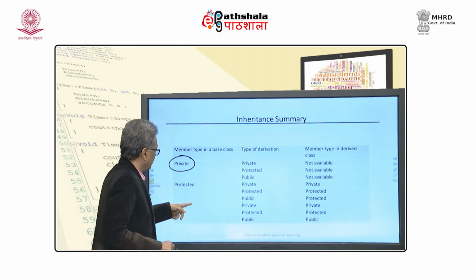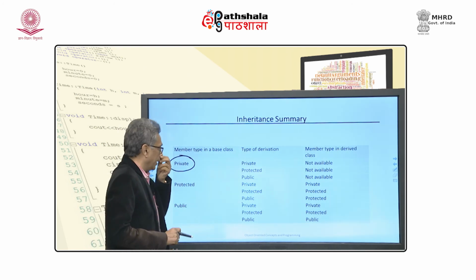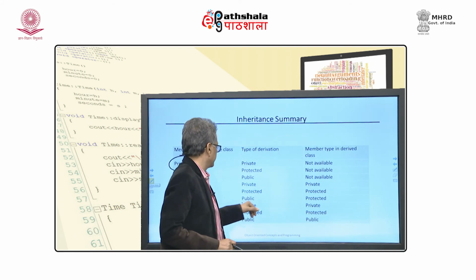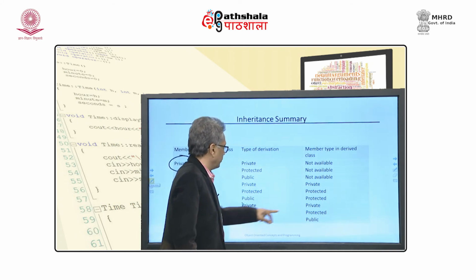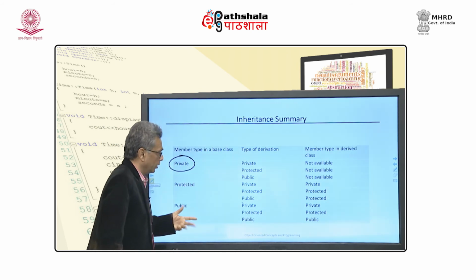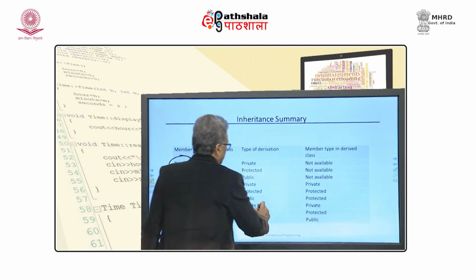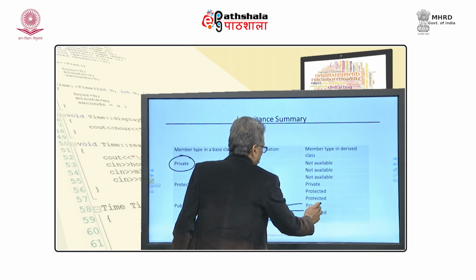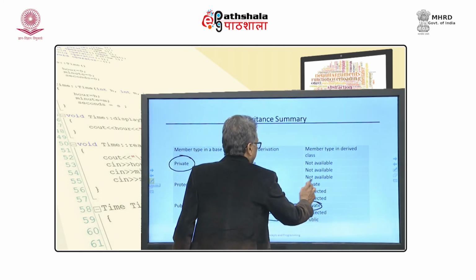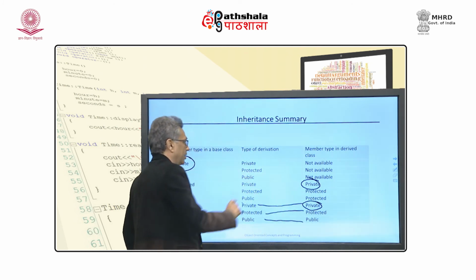And if something I have defined in the base class is public, and I derive as private, it will be available as private, protected is protected and public is public. So, you can see that for public inheritance the base class and derived class types do not change. Private is not directly available, it is only indirectly available.